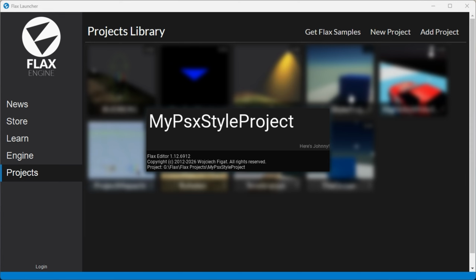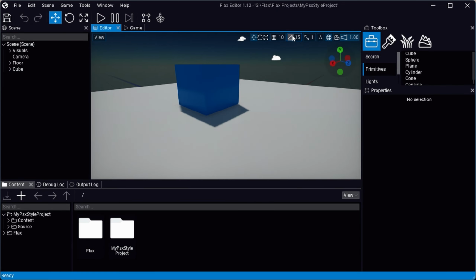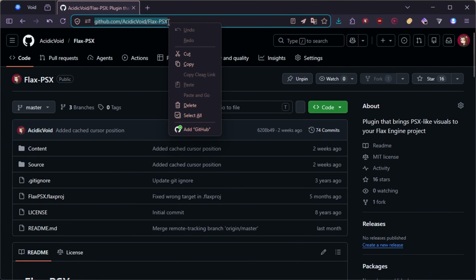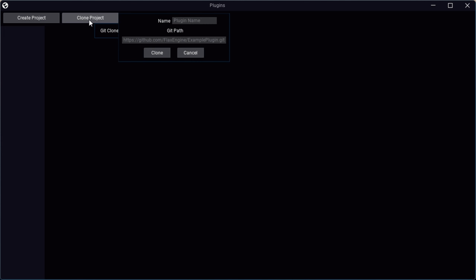To install Flax-PSX plugin, open your project. We're currently using Flax Engine version 1.12, master branch. Head to the plugin's GitHub page, link is provided in the description. Copy the page URL, then click Clone Project. Insert the page URL here.